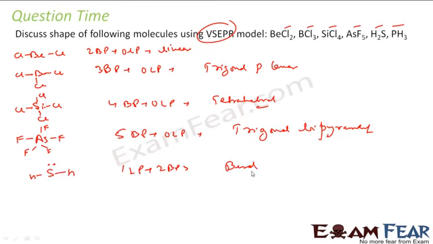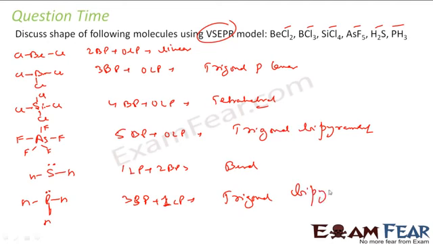Then we have PH3. So we have P, H, H, H, and then 1 lone pair here, correct? Because phosphorus has 5 valence electrons, 3 are used in bonding, 1 pair is free. So it is 3 bond pair plus 1 lone pair. So 1 lone pair and 3 bond pair gives trigonal pyramidal. This is something we should remember actually. So 3 bond pair plus 1 lone pair gives what? All these things we have to remember.